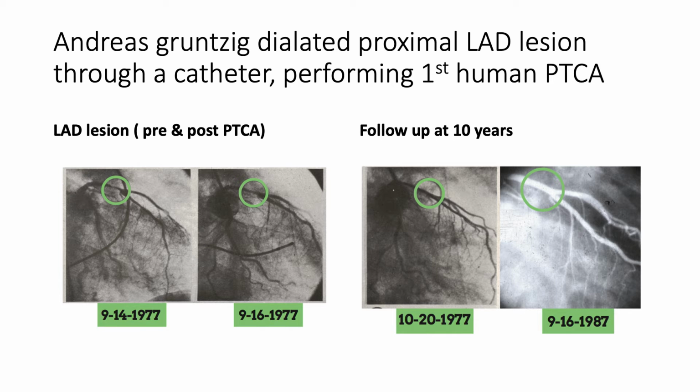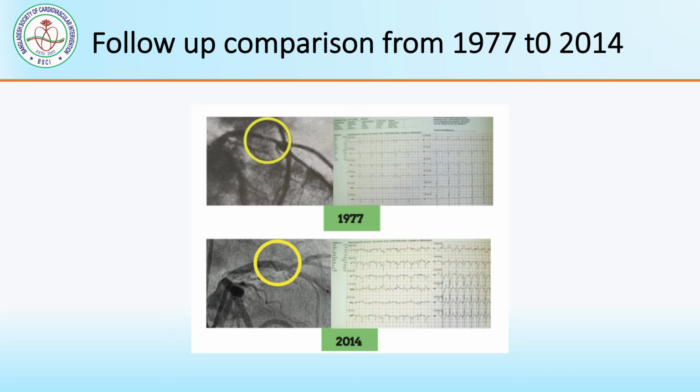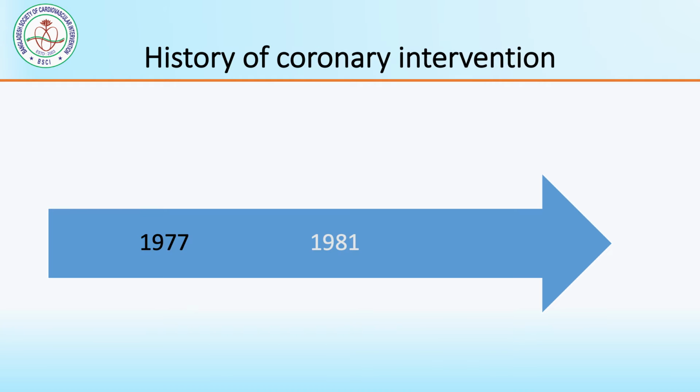You can see on the left panel, Andreas Gruenzig dilated a proximal LAD lesion through a catheter, performing the first human PTCA. And this is the result after 2000 cases, from 1977 to 2014 in the lower panel. And this is the result of that plain balloon angioplasty. Later on, we come to 1981.